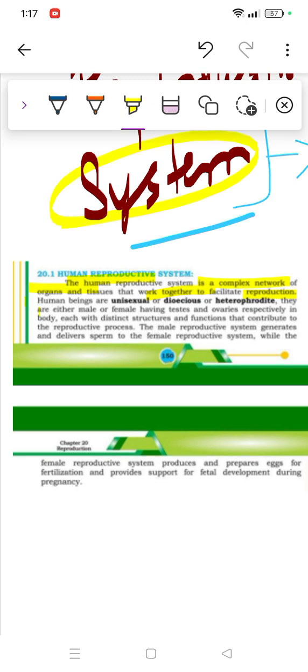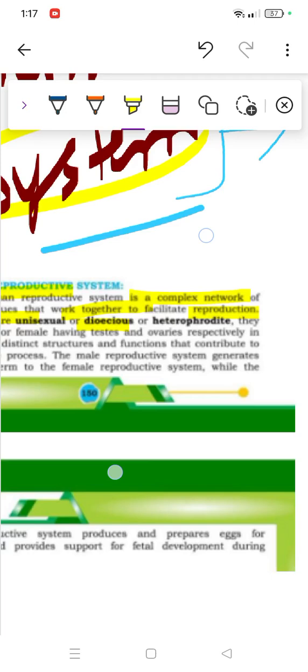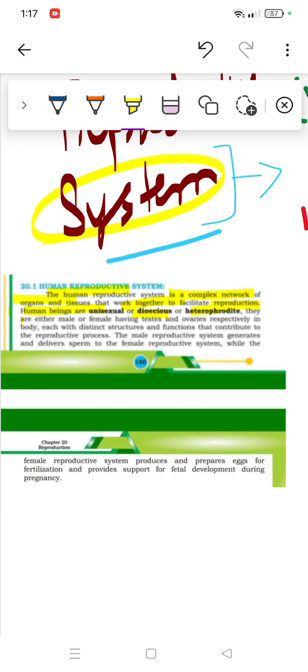Then human beings are unisexual, which means they have only one sex in one body, or dioecious, meaning the reproductive organs are in separate individuals. If one person has eggs, the other will have sperm. They are either male or female. If male, they have testes, and if female, they will have ovaries.